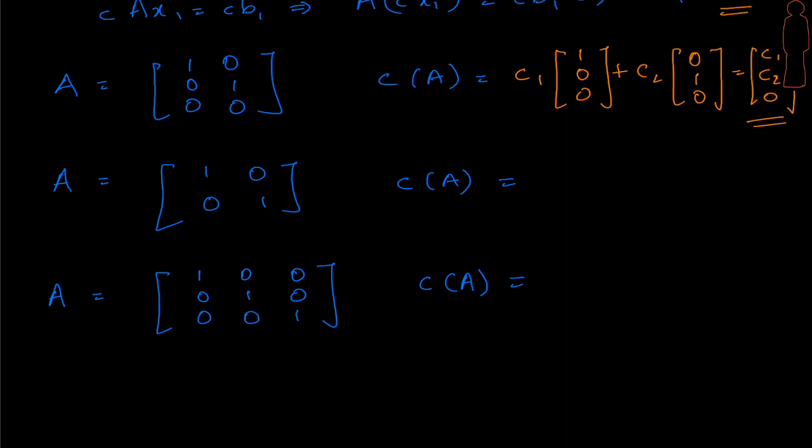And what does that give us? Probably the entire xy plane as part of R3, right? In R3, look at the xy plane, and the column space of A is going to give rise to the xy plane. We do understand that the xy plane is a subspace, and that's what it says.